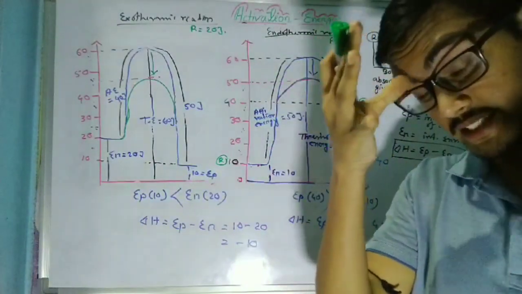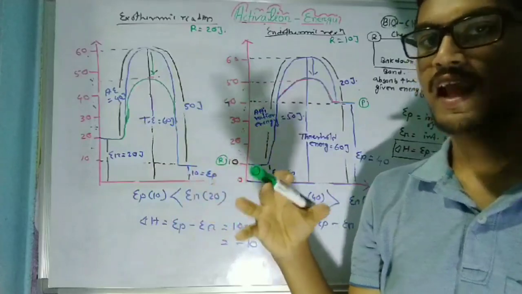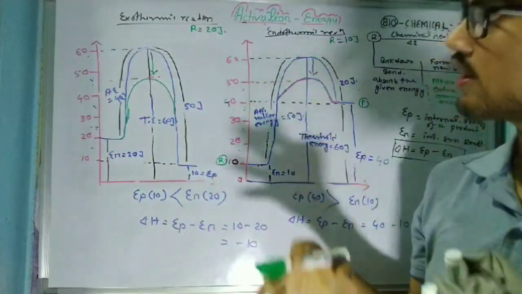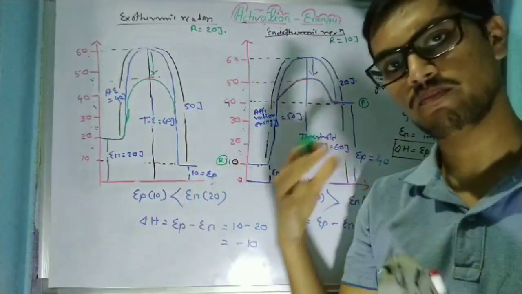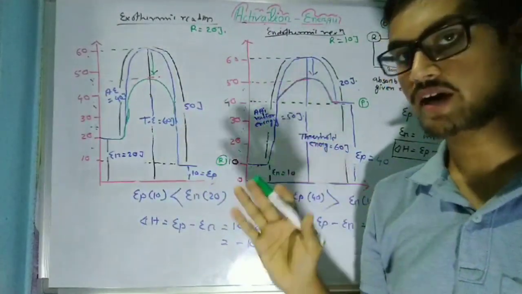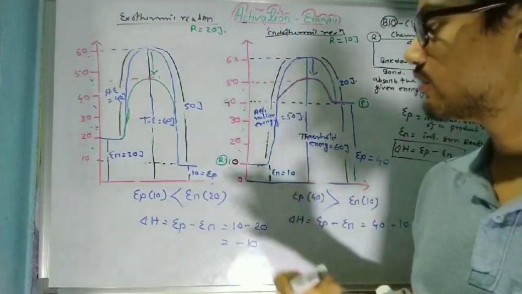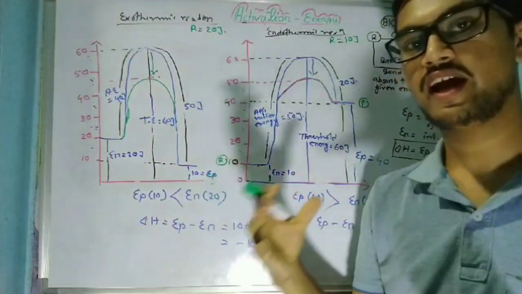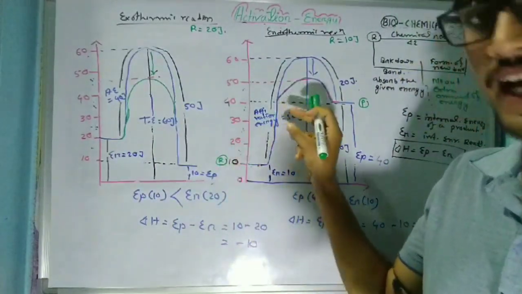So what is activation energy? Every biological system is covered by a barrier, and this barrier protects the chemical reaction from being performed in an uncontrolled manner. The minimum amount of energy which is required to break down this barrier and to perform the chemical reaction is known as the activation energy.